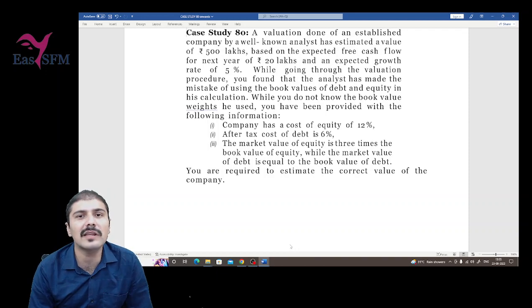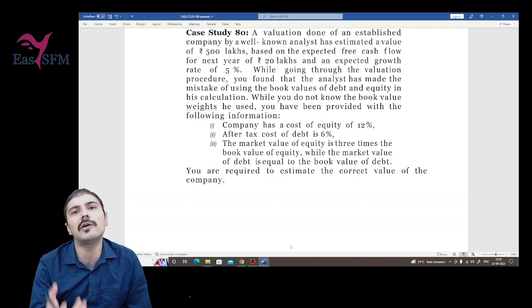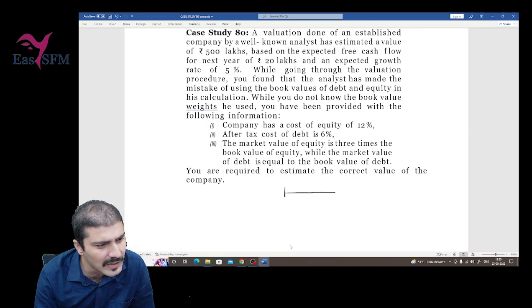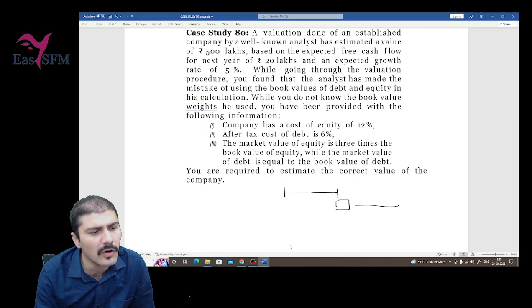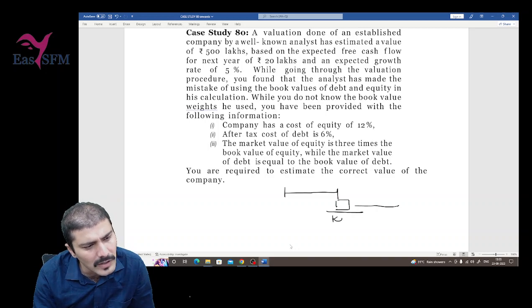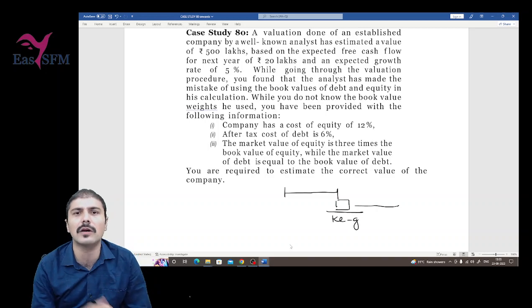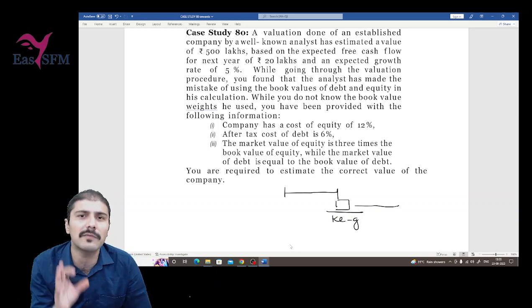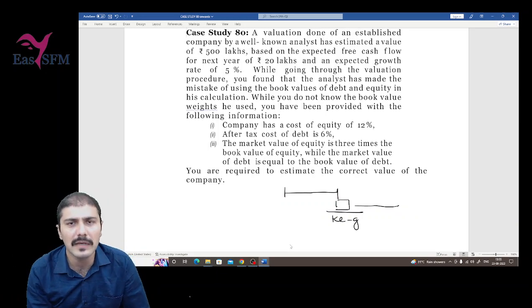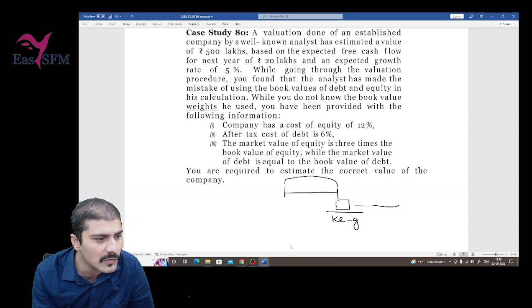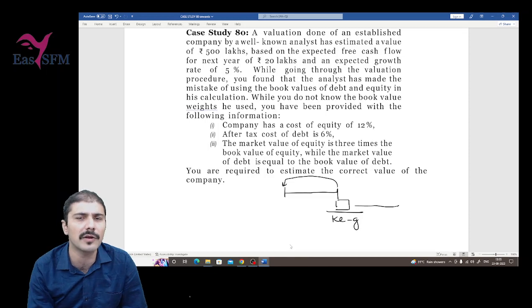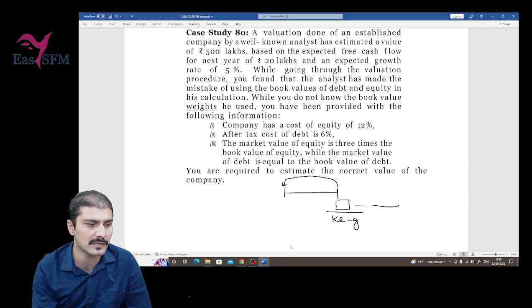Now, how to calculate the value of the business, the present value of all the future cash flows, we have discussed in detail. So whatever the free cash flows will be from here onwards, we discount them with K minus G, if the growth rate is there. If in your exam question the growth rate is not there, then simply divide by K. Then automatically this value will come. We have done many questions of normal dividends and equity valuations in the sessions, right?